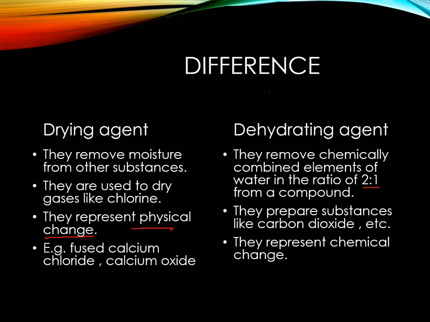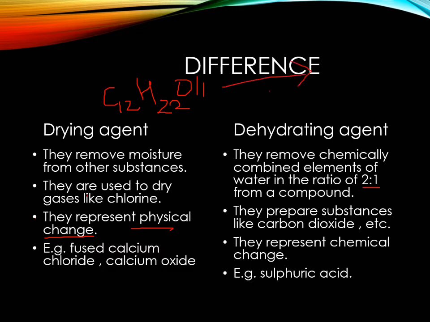If we take an organic compound and pass it into the dehydrating agent, they can remove the water molecules that are chemically combined with the organic compound. Let's take the example of sugar. Sugar is an organic compound, C12H22O11. When we pass this sugar into concentrated H2SO4 solution, we know it is a dehydrating agent in the case of organic compounds.